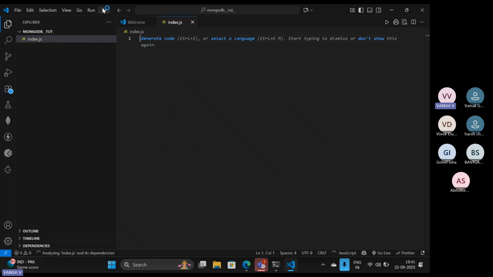Now, what things do we have to do? We have to first install the MongoDB package because we have to create a server and use Mongo client. What we have to do is use MongoClient, which is basically a class in the MongoDB library through which you can access a URL and connect it with your server. So it will be more clear when we write the code for that portion.